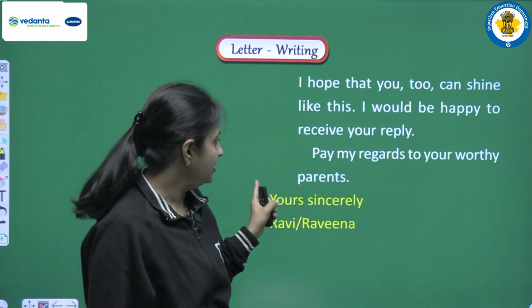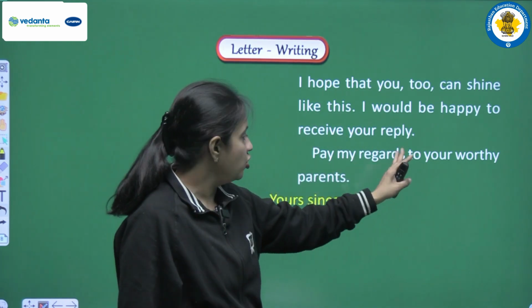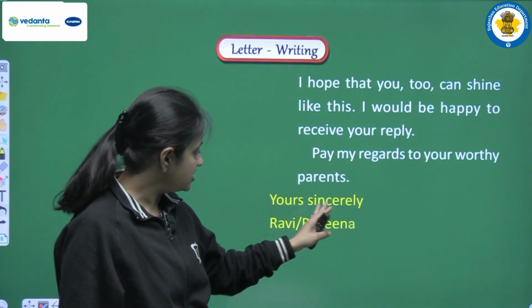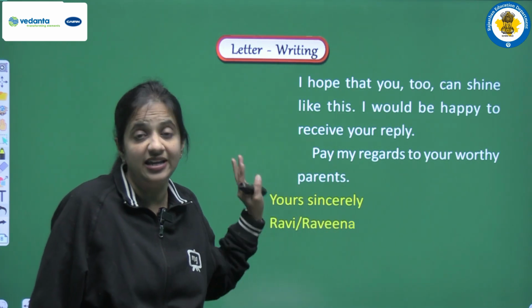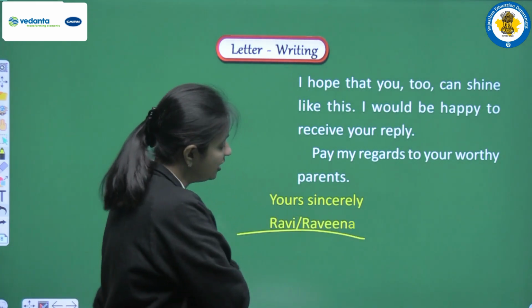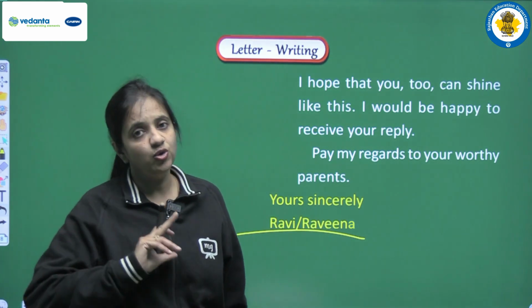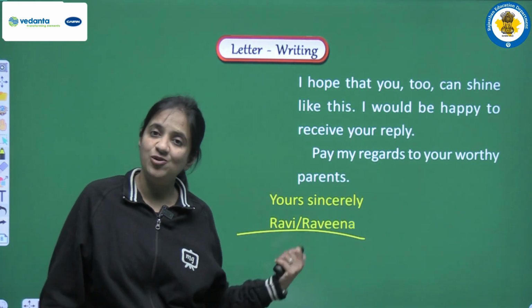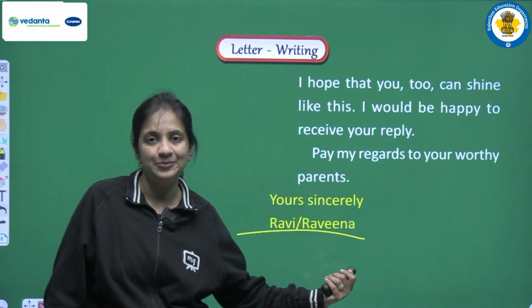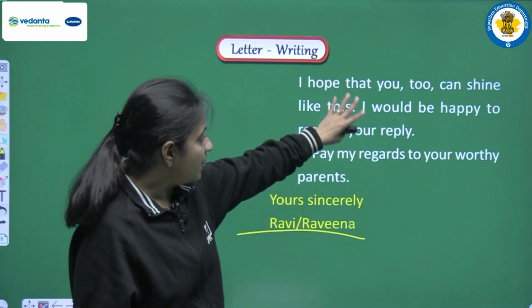And then one line here, pay my regards to your worthy parents. Yours sincerely, Ravi or Ravina. We can pick any name here. Again students, you don't need to write both the names here. You have to write only one name. You have to pick one name here and then you have to write that name only here. Okay, so this is the perfect ending.